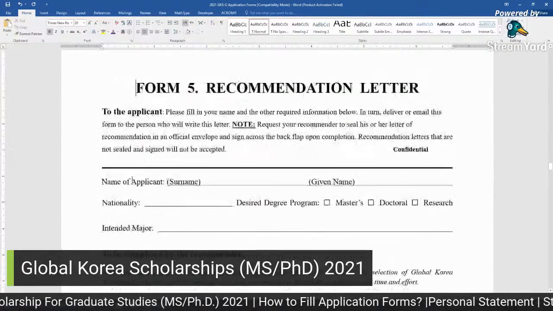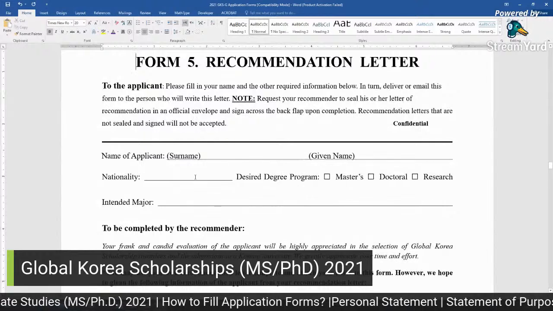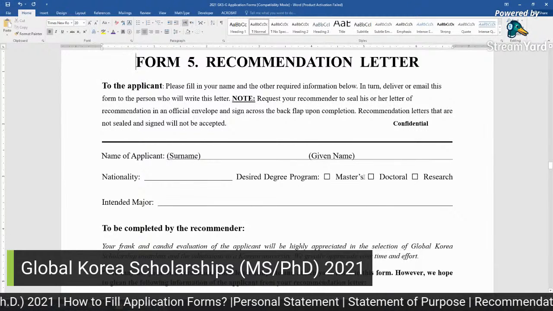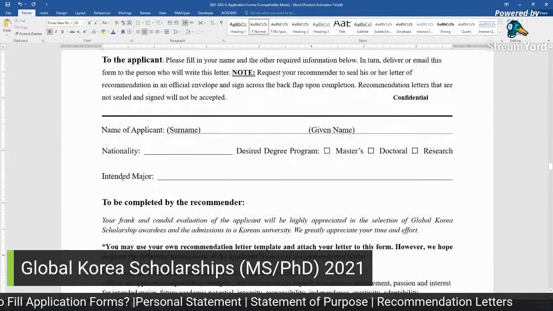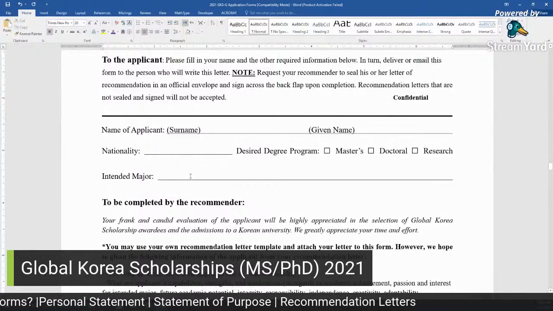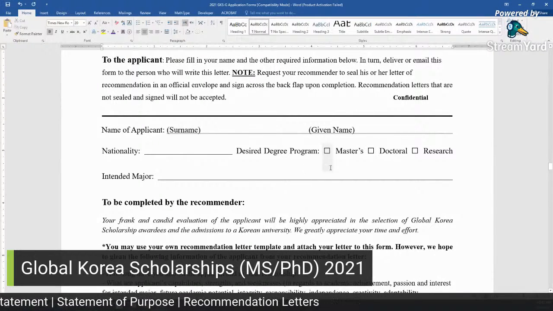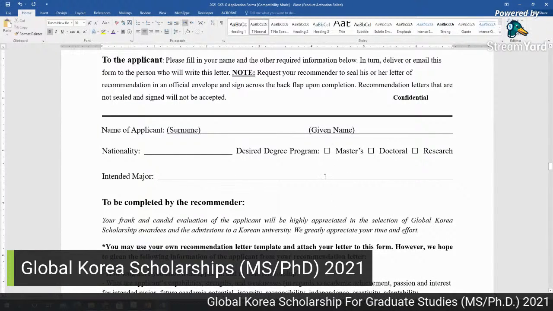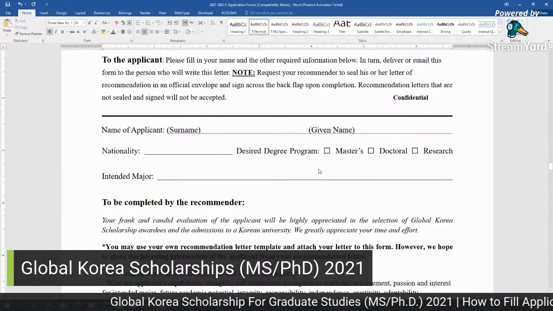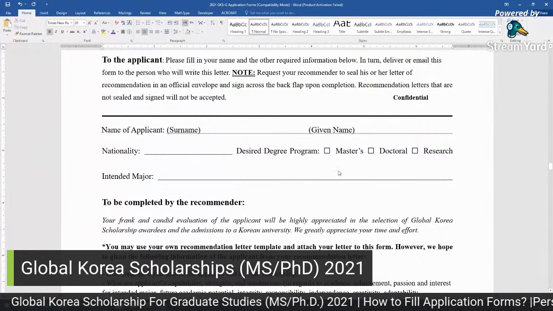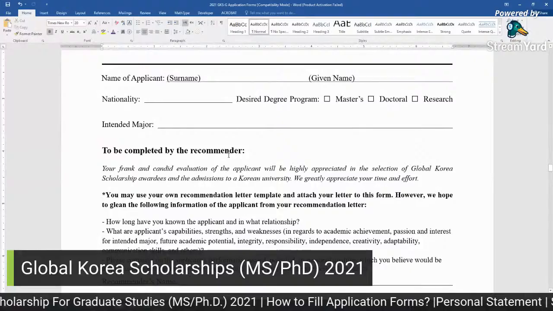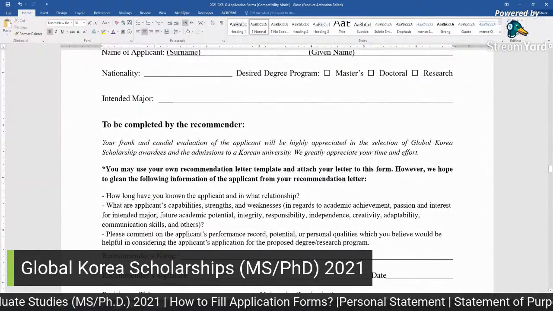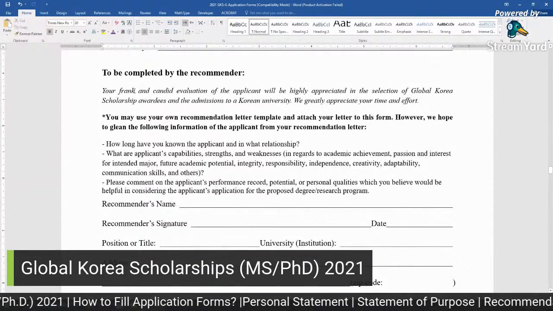So you should write your name and nationality, degree desired, master's or doctoral, and whatever is the intended major, like department of chemical engineering, and then in the bracket you can write division engineering. Or if you are applying for bio, like biotechnology, department of biotechnology, your division will be natural sciences. And this part will be completed by the recommender.